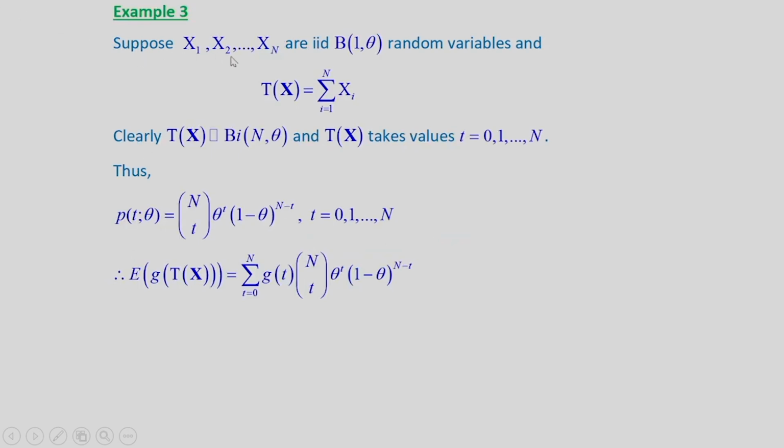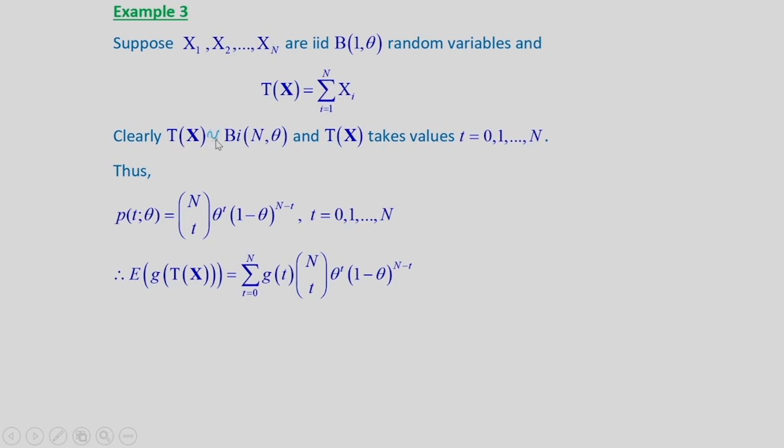Suppose xi are IID Bernoulli random variables. This is the symbol for a Bernoulli random variable. Its symbol is like binomial with n equal to 1. That is why we are writing B(1, theta). The parameter theta is the probability parameter, and Tx is equal to the summation of xi, i equal to 1 to n.